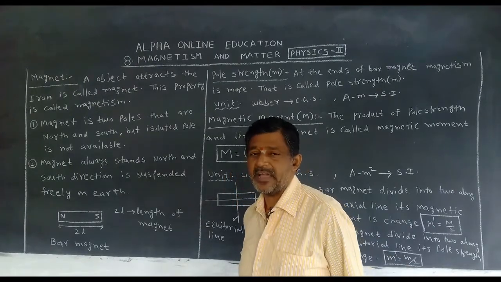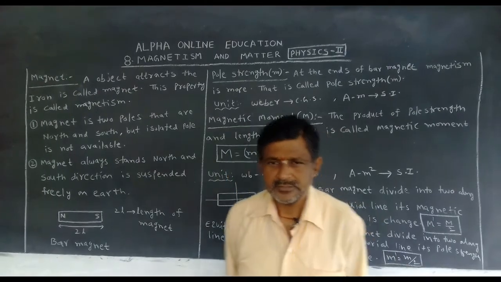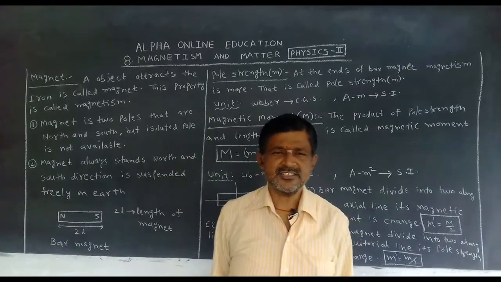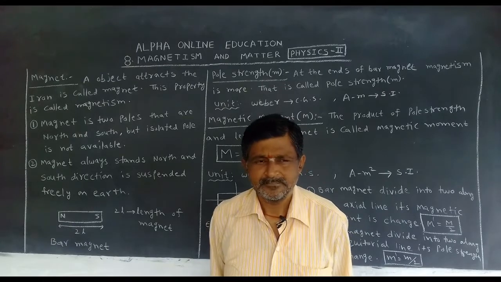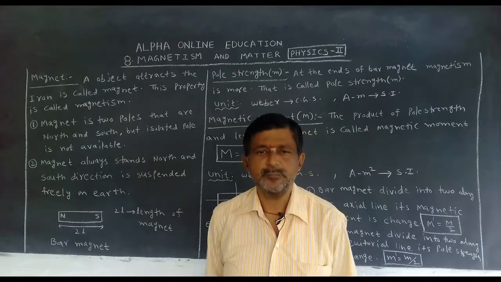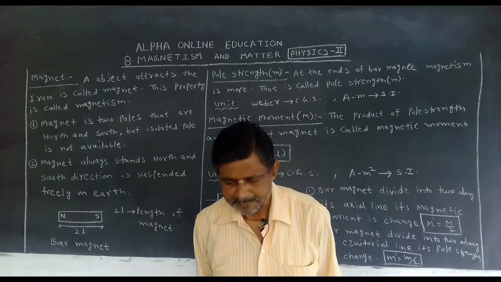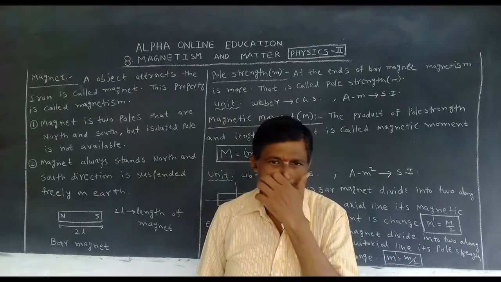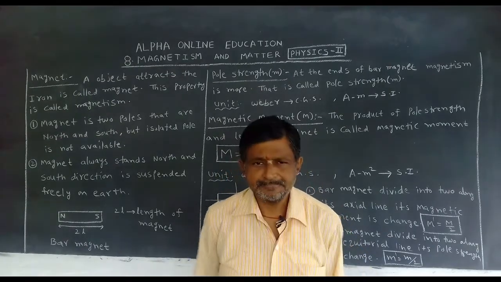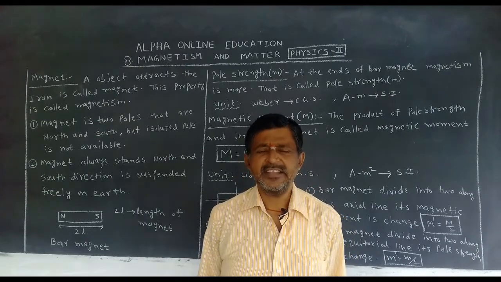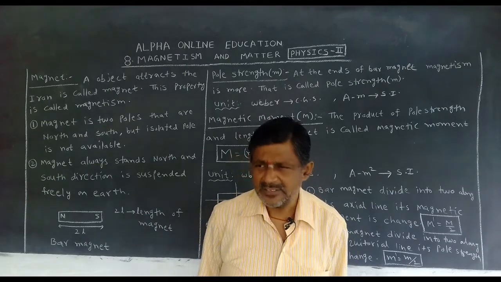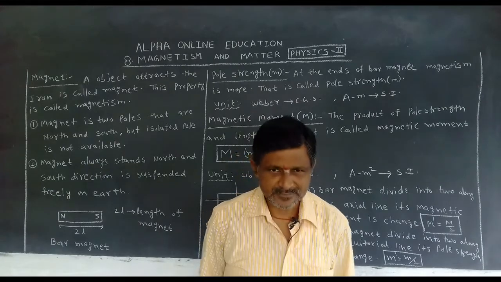Where is the magnet actually available? The magnet was introduced to the world by the Chinese. In China, there is one place called Magnesia. In that place, this magnet is available just like stones.